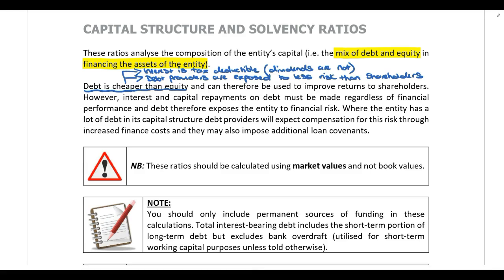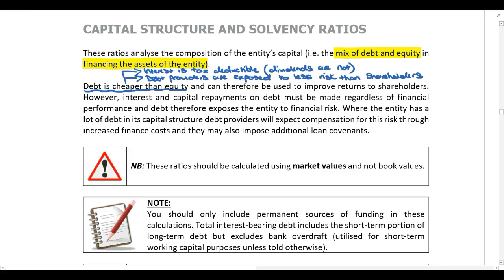First, guys, interest and capital payments must be made regardless of financial performance. So even if the company has a bad year, they still have to pay interest and capital on any debt. However, if they have a bad year, they don't have to pay dividends. So shareholders are exposed to much higher risk because they don't know whether they're going to get a dividend or not.